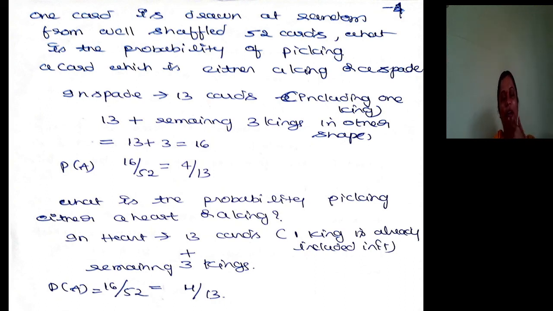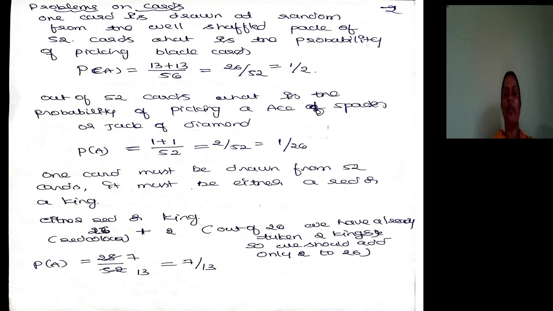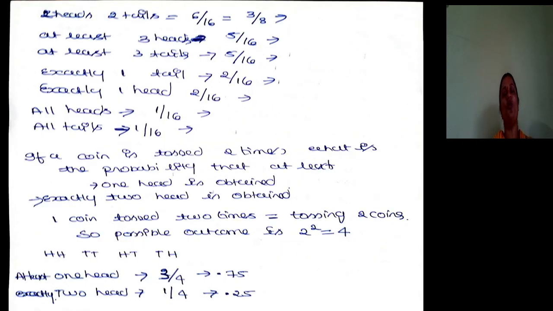What is the probability of picking either a heart or a king? In heart shape, how many cards are there? 13. In that, already one king is there. Either a heart or a king. So 3 more kings to be added. 13 plus 3, so 16 by 52, which is 4 by 13.